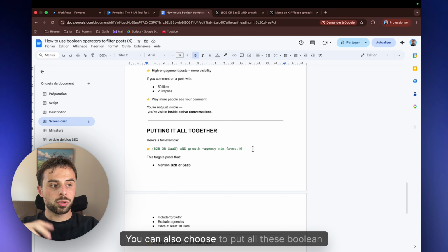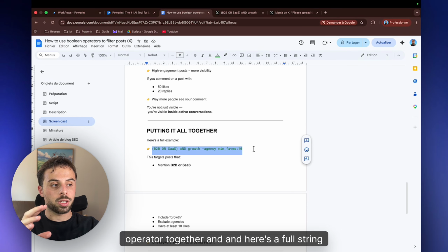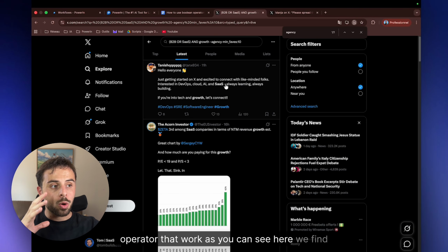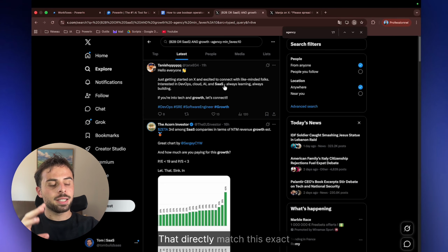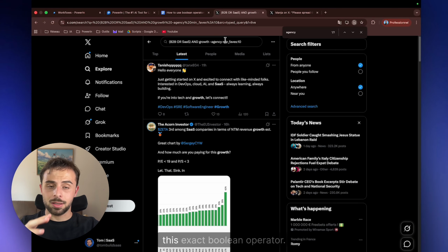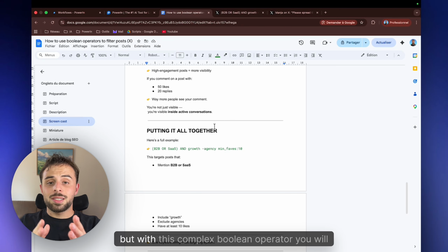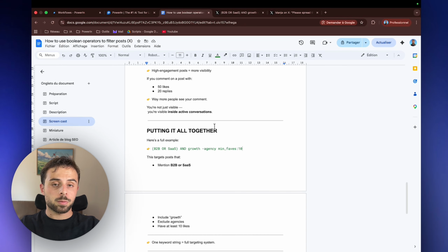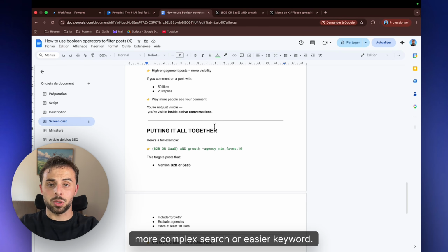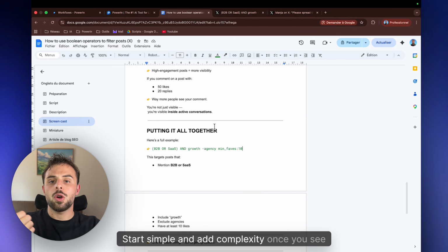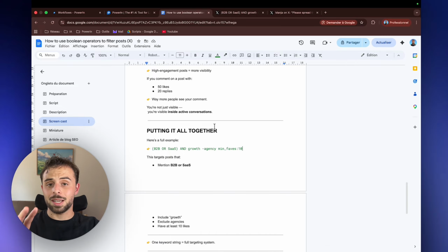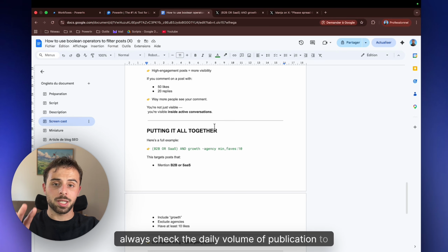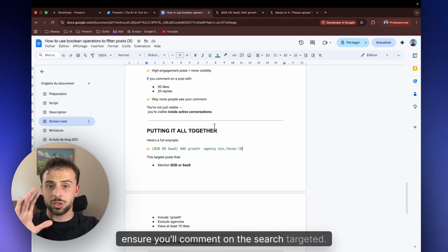You can also choose to put all these Boolean operators together. And here's a full string operator that works. As you can see here, we find posts that directly match this exact Boolean operator. But with this complex Boolean operator, you will have a low volume of daily publications. So it's up to you to target a more complex search or easier keywords. Start simple and add complexity once you see what's working. And always check the daily volume of publications to ensure you'll comment on the search targeted.